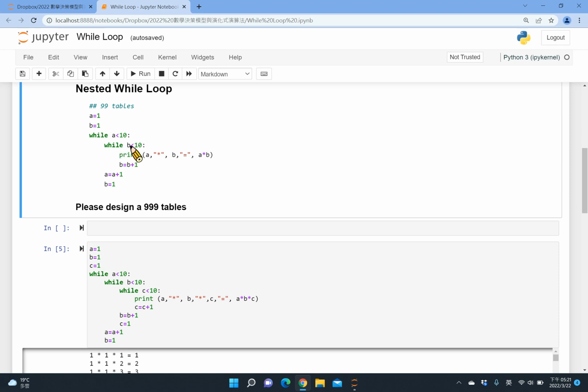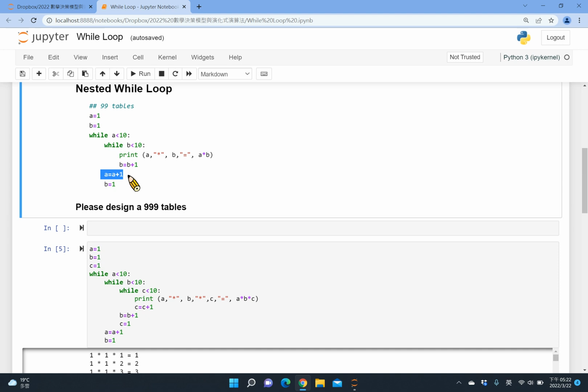And every time the inner loop ends, we go back to the outer loop. So we see the first round in the outer loop, because the inner loop already finished. So we keep going. In the first round of the outer loop, we still have 2 lines to finish. The first one is to update the variable A. Remember, A is the variable used to control the outer loop. So we need a mechanism to update the A value. So we put it here, that's the purpose, to update the A value.